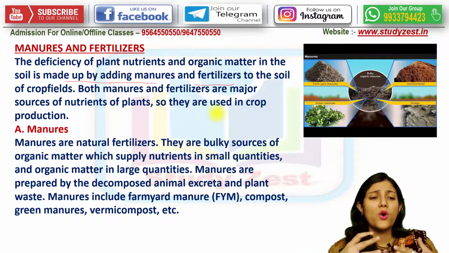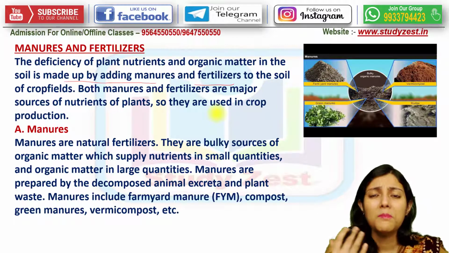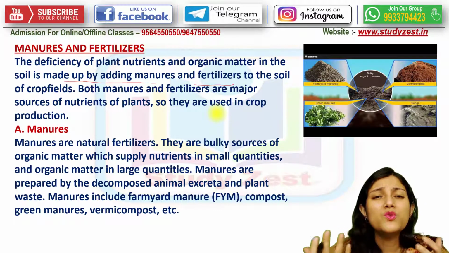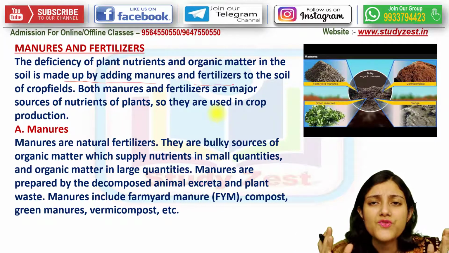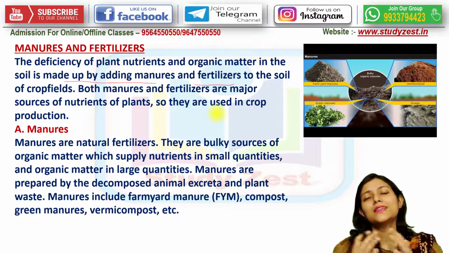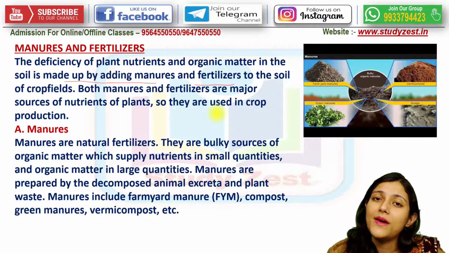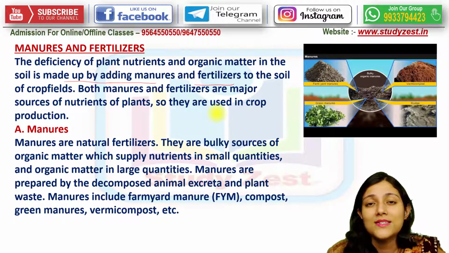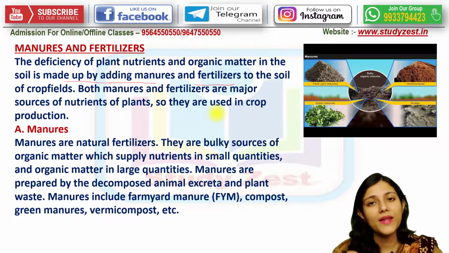But if in the soil these are being used up, and after being used up for many times, ultimately the time will come when the total amount of all the nutrients or the organic matters will be finished, and then the soil will be empty. There will not be presence of any kinds of nutrients as well as organic matter. So in that case, somebody or something will have to come to replace it.